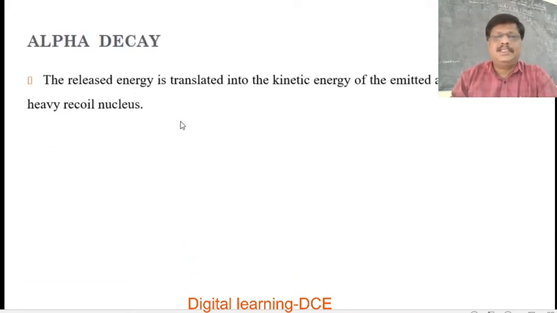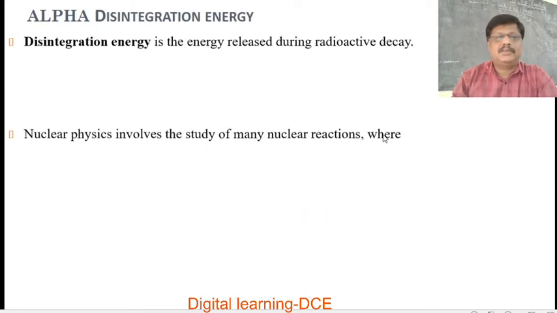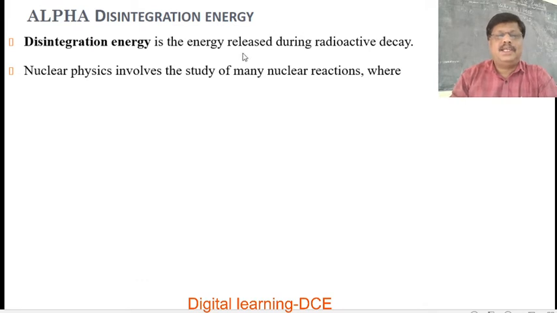The released energy is translated into the kinetic energy of the emitted alpha particle and the heavy recoil nucleus. This is alpha particle. So you already know that alpha disintegration energy. Disintegration energy is the energy released during radioactive decay.